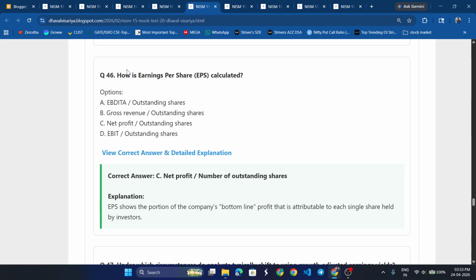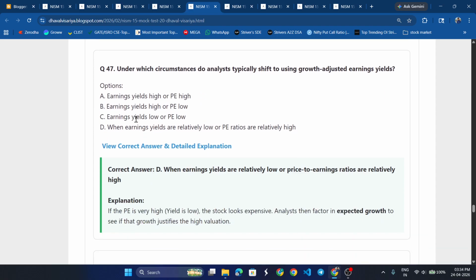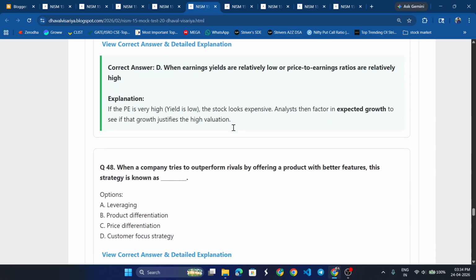How is the earning per share, EPS, calculated? Net profit upon number of outstanding shares. Under which circumstances do analysts typically shift to using growth adjusted earning yield? When earning yields are relatively low or PE ratios are high.